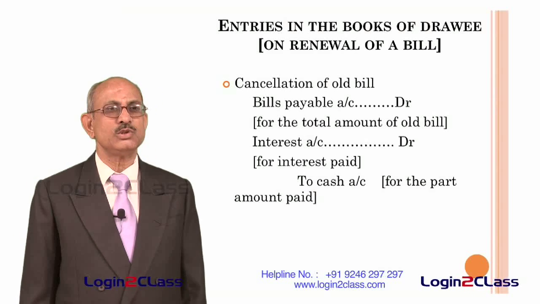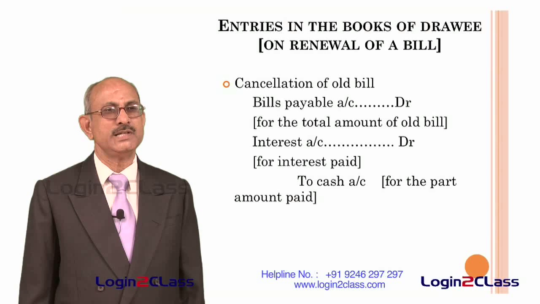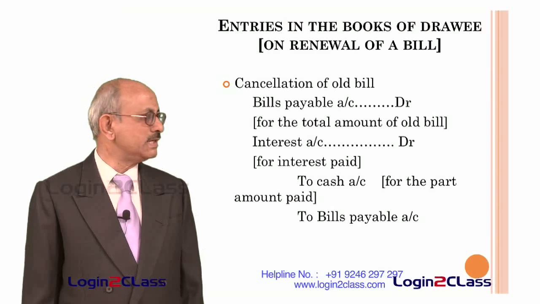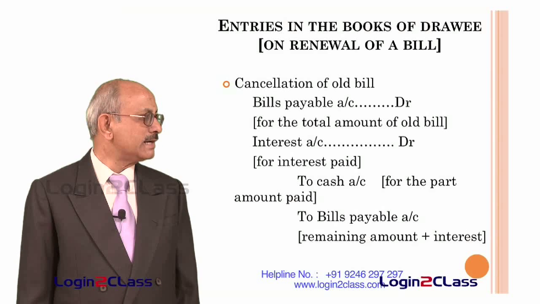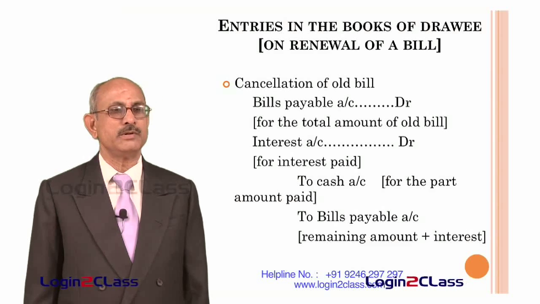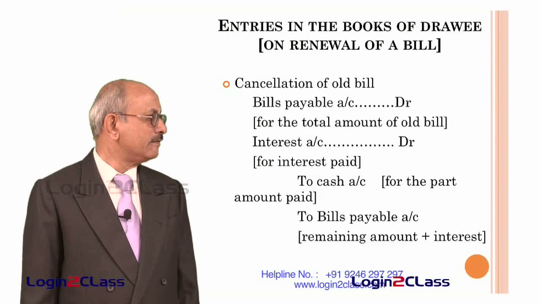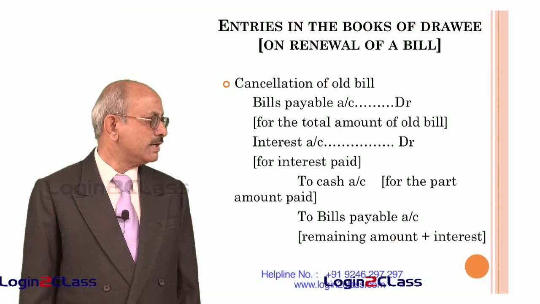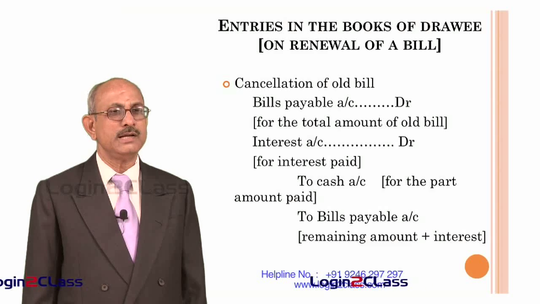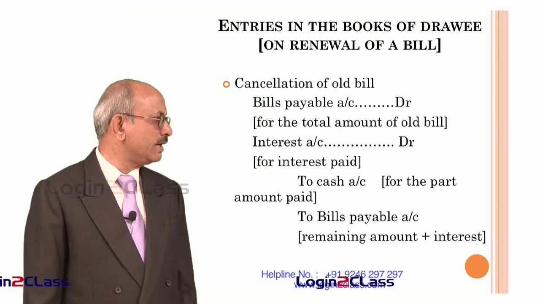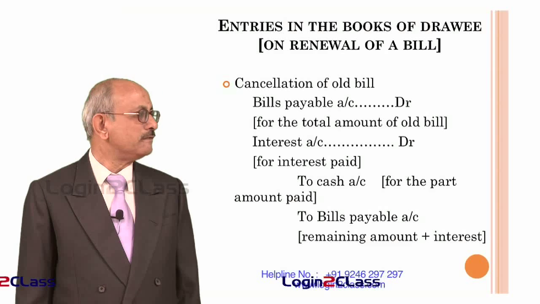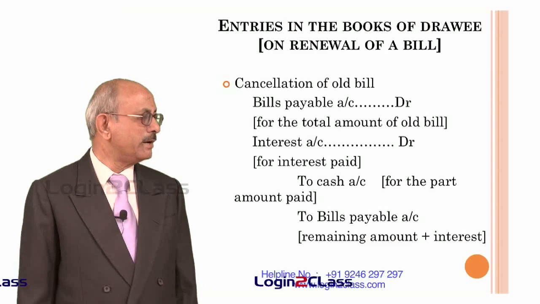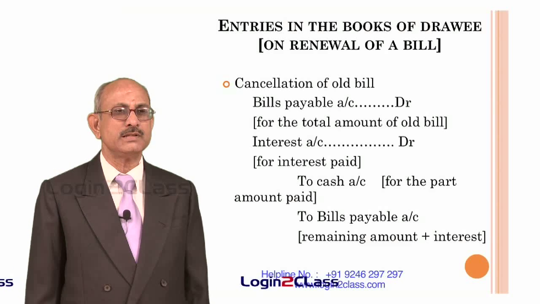Then interest account also will be debited because that is the interest which he has to pay to the drawer on the portion of the amount which he has not paid, and then cash account will be credited for the amount paid because he has paid part of the amount, and for the remaining part, if a fresh bill has been drawn, he has to credit the bills payable account. So, the new liability in the books of the drawee will be to the extent of the amount of the fresh bill which has been drawn, which includes the remaining amount to be paid to the drawer plus interest on that portion.